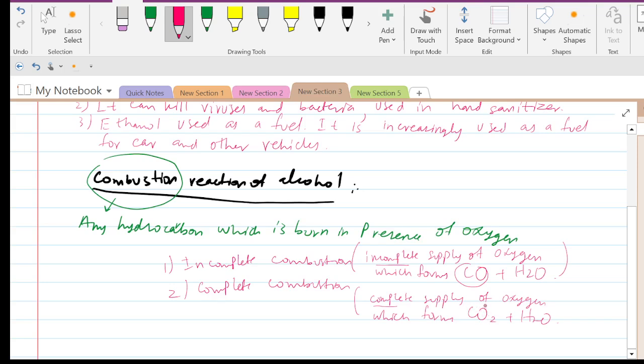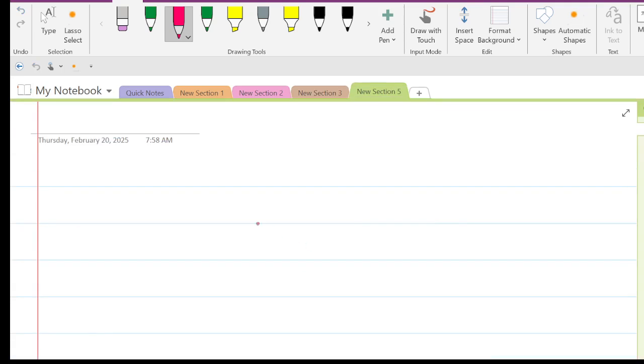You can see it is forming dioxide, meaning more oxygen is there. So you can also predict the product in such a way. That is the difference between incomplete combustion and complete combustion. Now, how are alcohols involved? If I start with methanol, that is CH3OH.